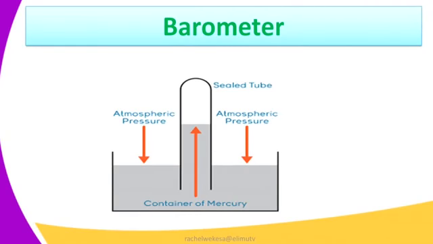A barometer is used to measure atmospheric pressure of a place. It is mostly found in airports to measure the pressure of that place so that it can tell how aeroplanes will land and take off.